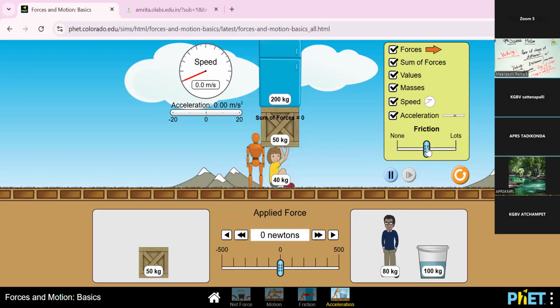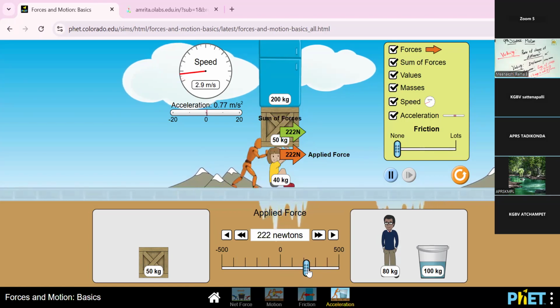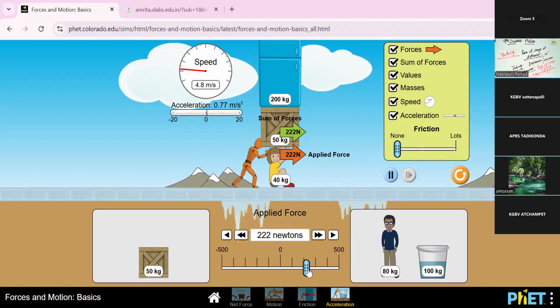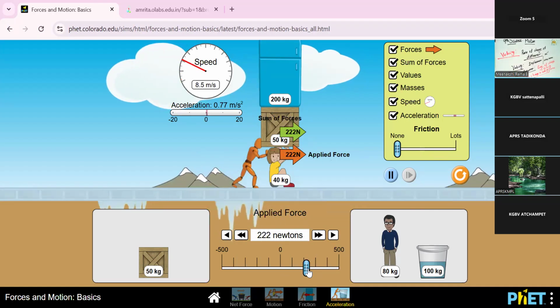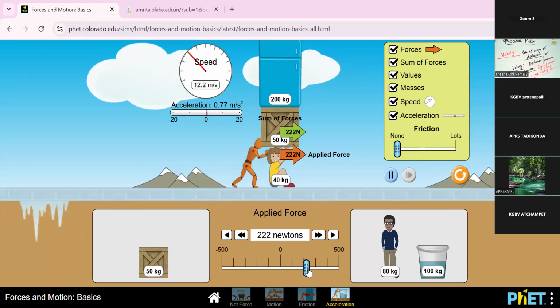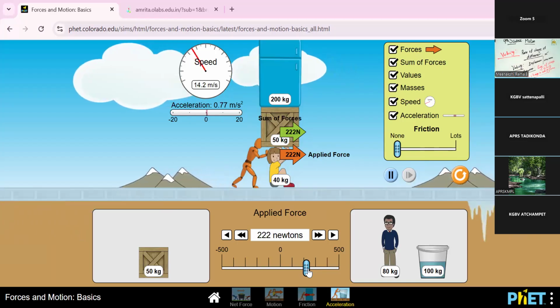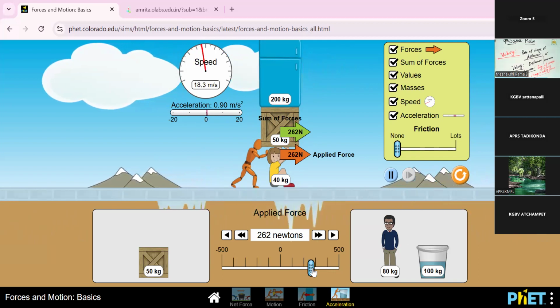When I increase the friction, how is the movement? Yes. Now decrease the friction. Look at the speedometer. The friction level is very low, so the applied force is very high. The material is moving because the friction level is very low. So the acceleration, the movement of the vehicle, is fast because there is no friction in that area.